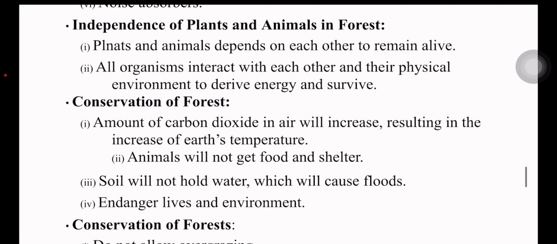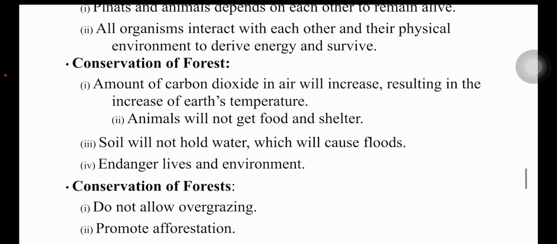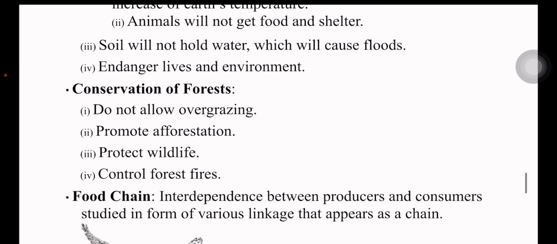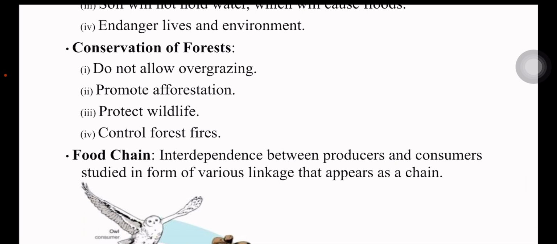Conservation of forest. Without forests, the amount of carbon dioxide in air will increase, resulting in the increase of Earth's temperature. Animals will not get food and shelter. Soil will not hold water, which will cause floods and endanger lives and the environment. Conservation of forests: do not allow overgrazing, promote afforestation, protect wildlife, control forest fires.